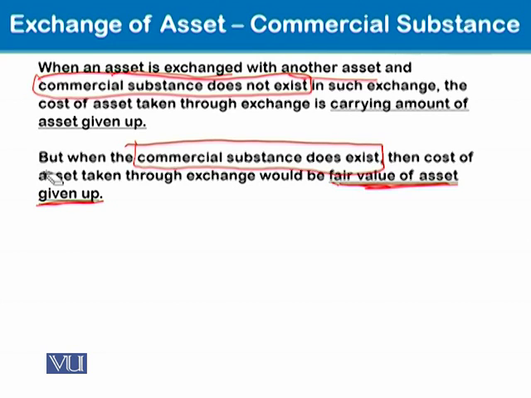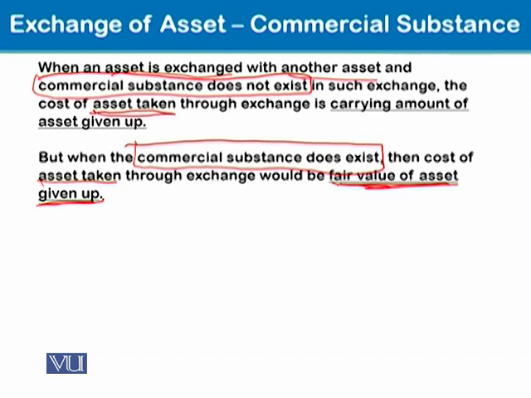So, in these two paragraphs, main concentration is if commercial substance is not existing in the exchange transaction, then carrying amount of the asset given up would be the cost of the asset taken. Whereas, if commercial substance does exist, then cost of the asset taken would be the fair value of the asset given up.